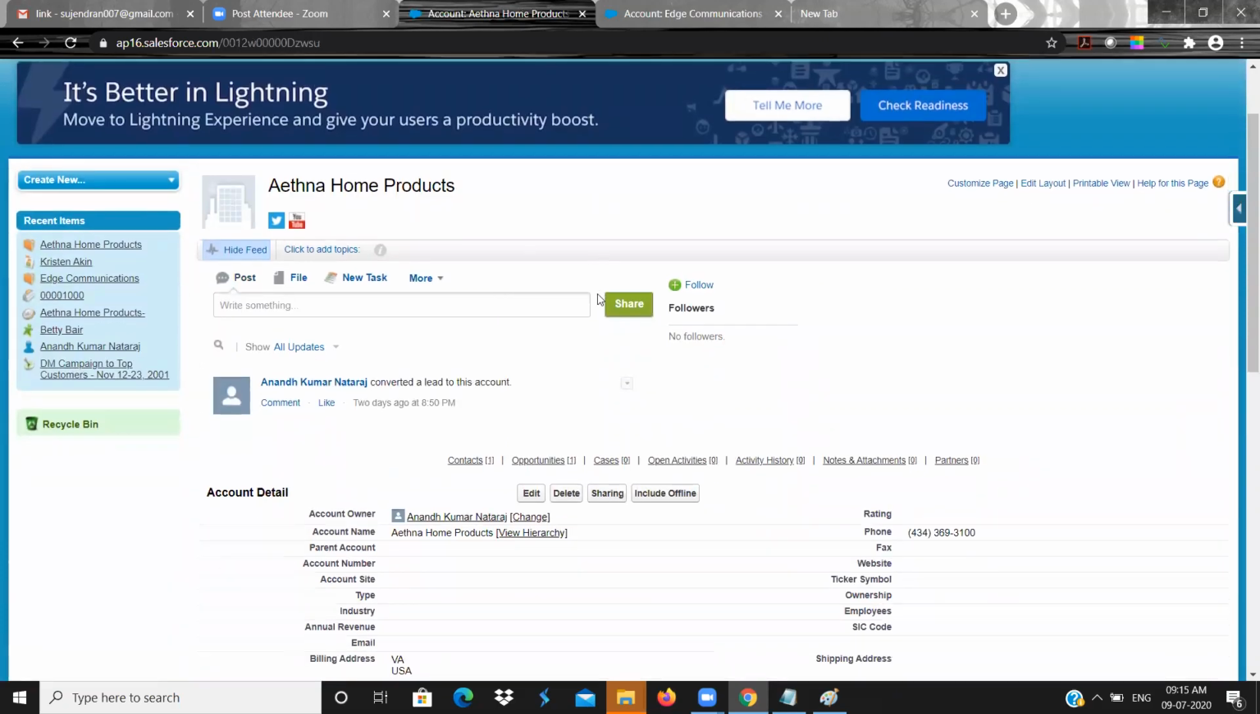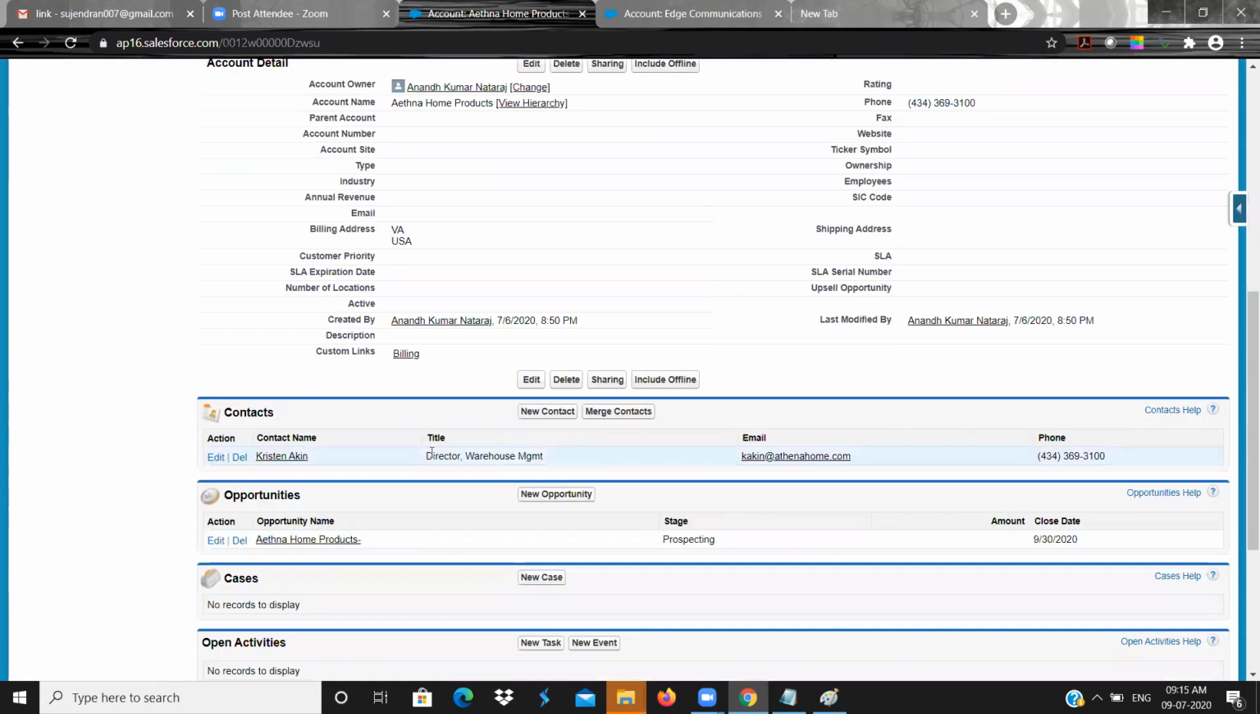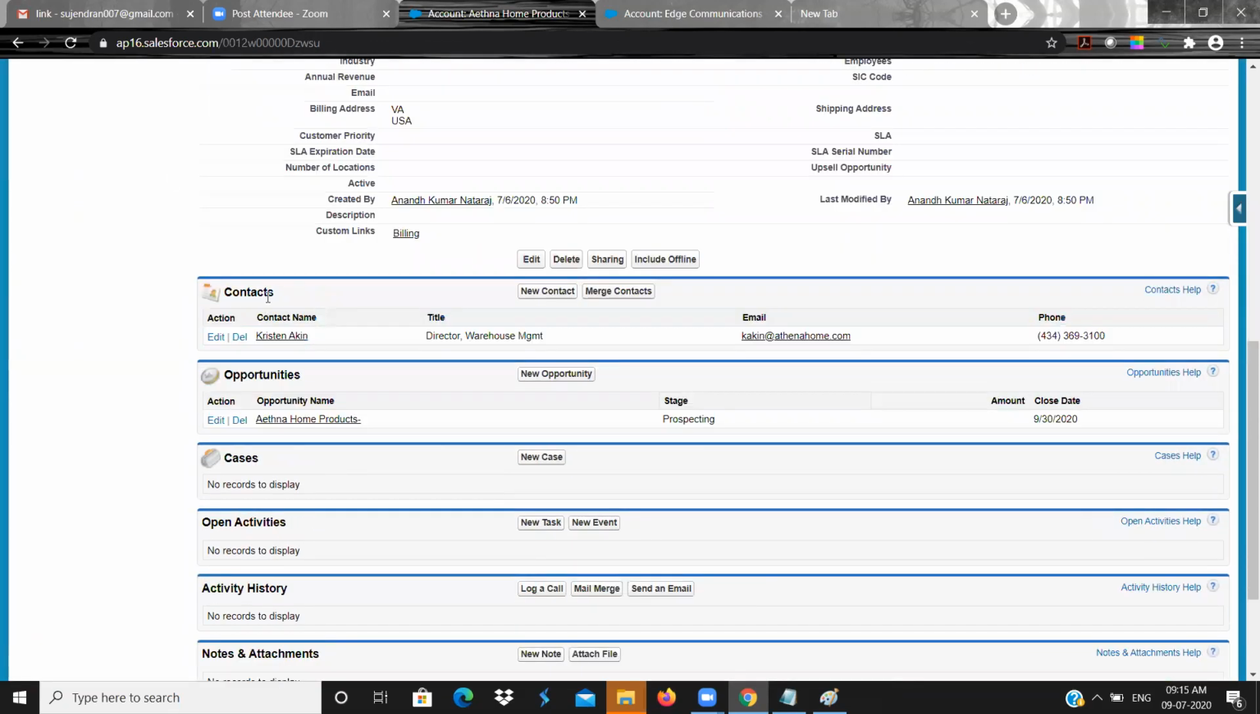Here the account also has a detail screen, and the contact is showing as a related list. This area is called the related list. All the children that belong to the account will come as a related list. See, for account, contact is a child and opportunity is a child. Contact has one record, opportunity has one record. If this account has 10 contact records, you will see 10 contacts here. If the account has 10 opportunities, you will see 10 opportunities.